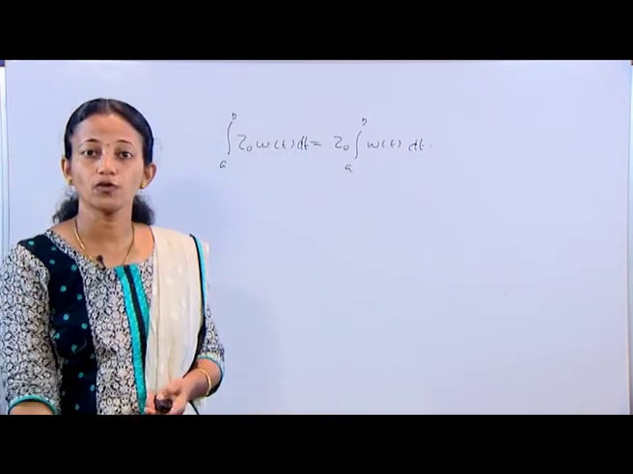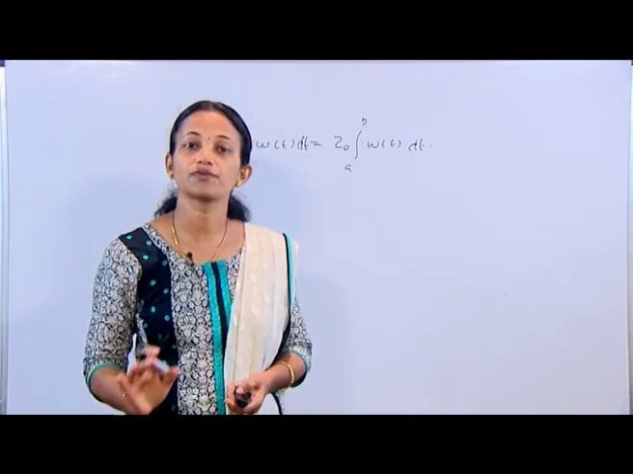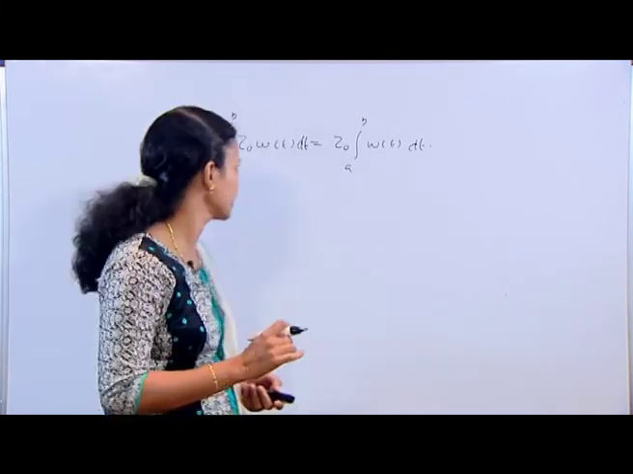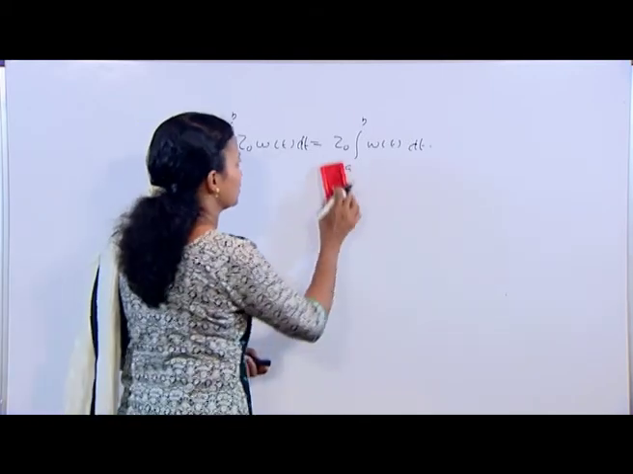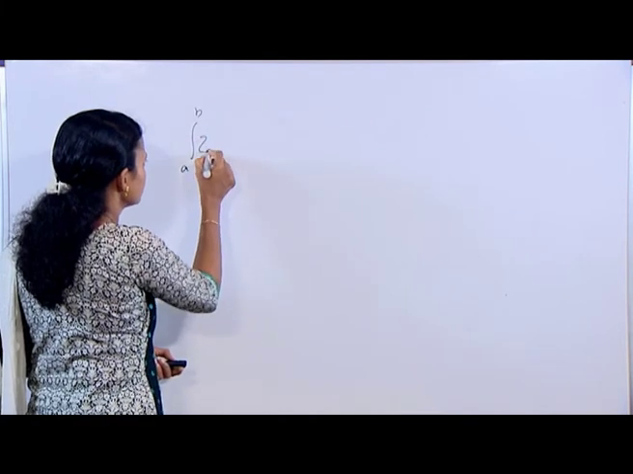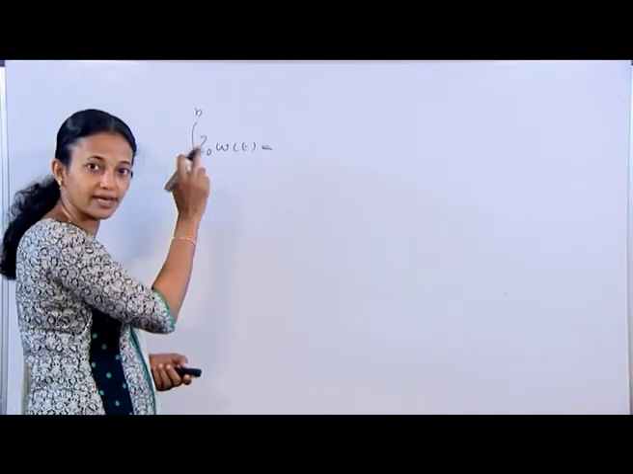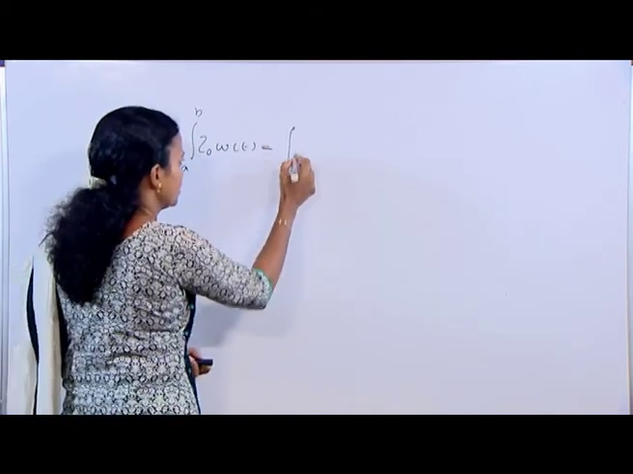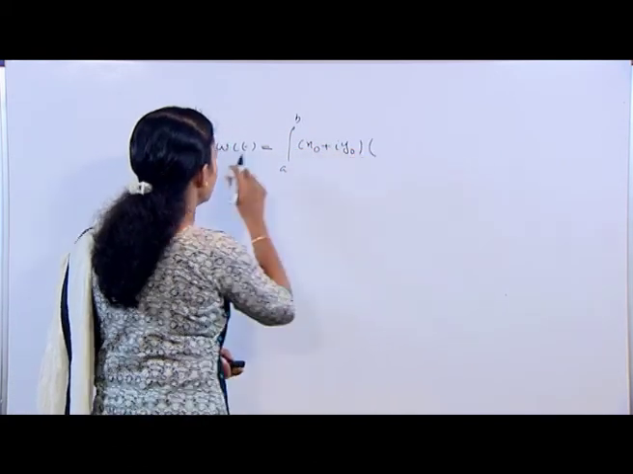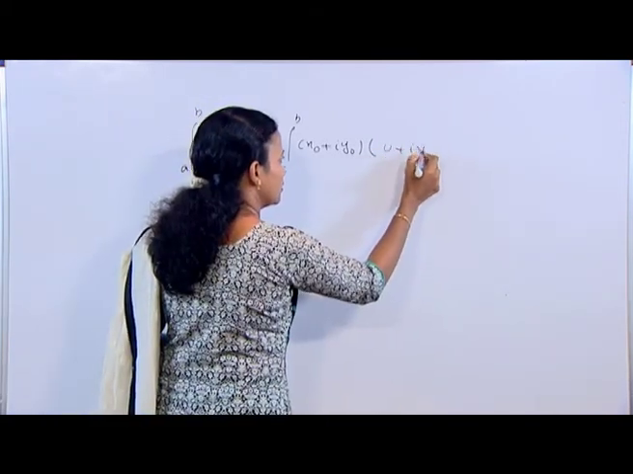We have the proof. For each complex constant z naught equal to x naught plus i y naught, and w of t equal to u of t plus i v of t, the integral from a to b of z naught w of t dt can be written as follows. I can write x naught plus i y naught instead of z naught, and instead of w of t I can write u plus i v, that is the integral from a to b of (x naught plus i y naught) times (u plus i v) dt.